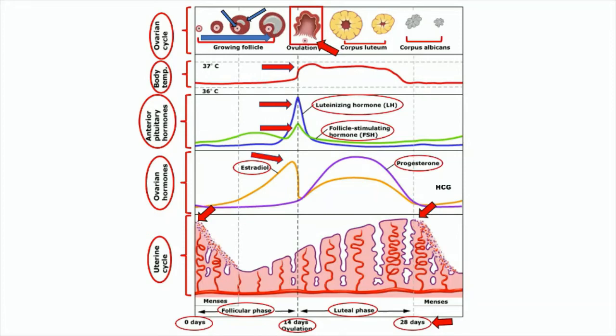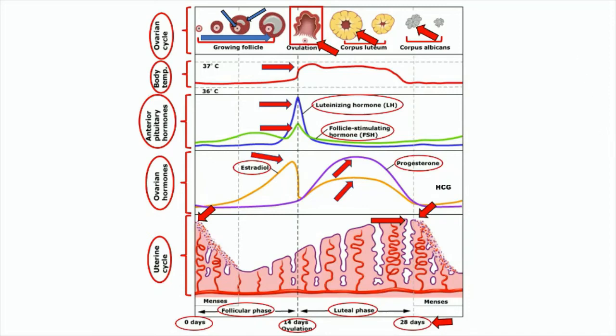Next, the follicle transforms into a structure known as corpus luteum and corpus albicans before it is destroyed. Corpus luteum starts releasing progesterone, along with small amount of estrogen. This combination of hormones maintains the thickened lining of the uterus, waiting for a fertilized egg to stick or implant.